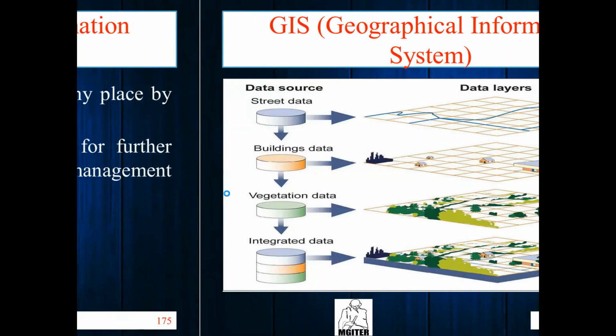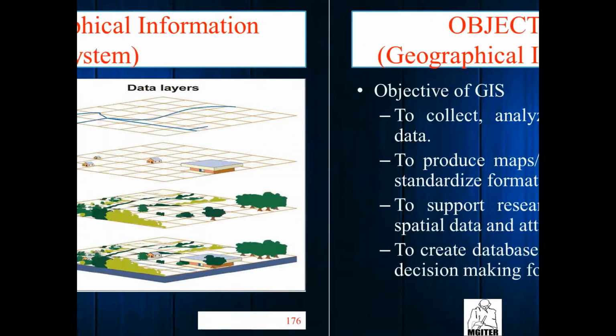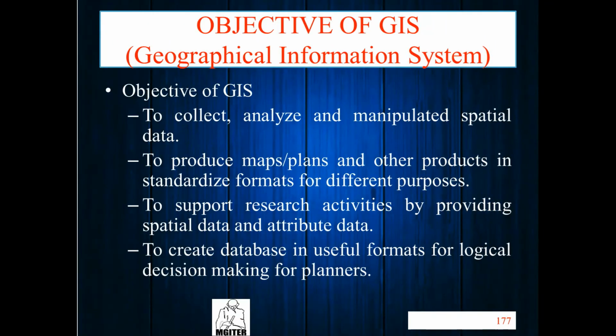So how do we generate GIS data? There are objectives of GIS data. Objectives like collecting, analyzing and manipulating spatial data. Produce maps and plans and other products in a standardized format.